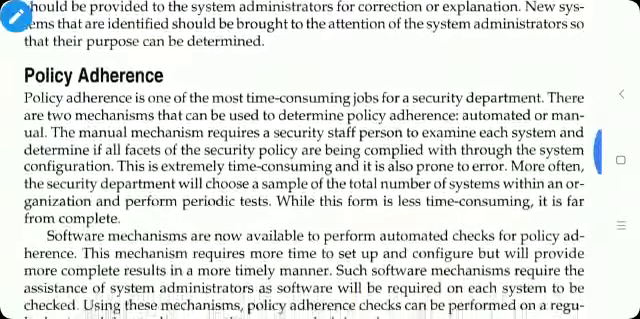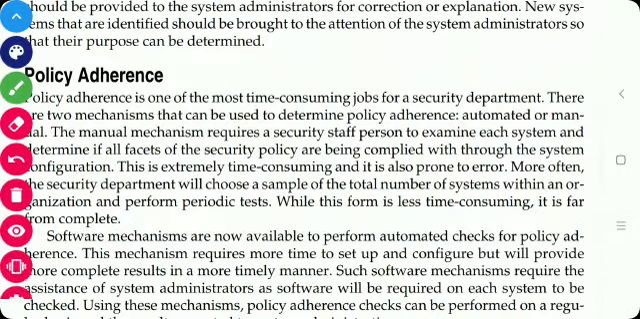Then policy adherence. It is the most time consuming job for the security department. There are two mechanisms used for policy adherence, automated and manual. The manual mechanism requires the security staff to examine each and every system to see if all the aspects of the security policy are being complied with or not. So this is very time consuming. So instead of that, it takes only a sample of the total number of systems and checks those systems.